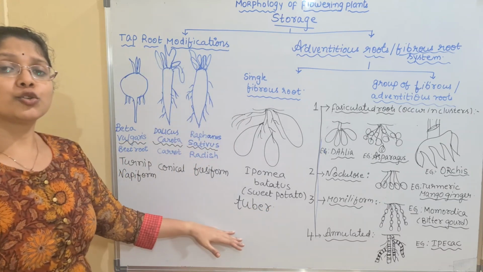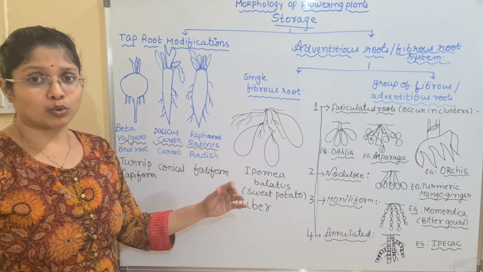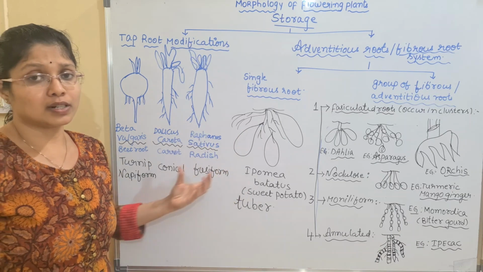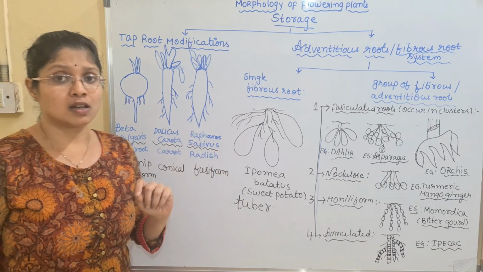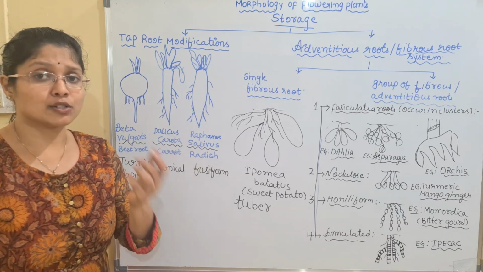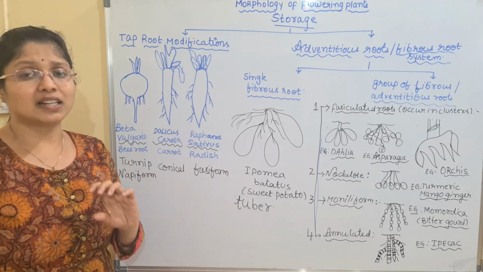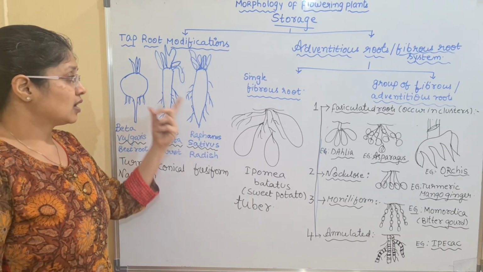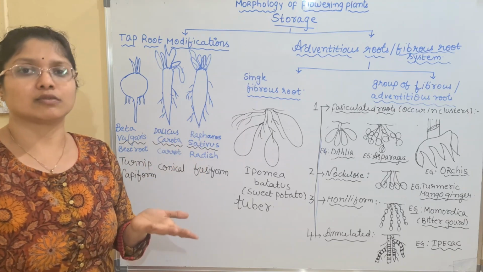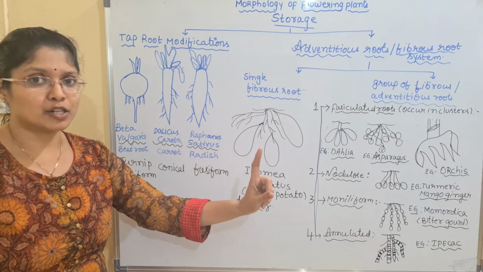Okay, so this tuberous root is mainly seen in the sweet potato. Sweet potato will have a single root which will give an appearance of a taproot. Many times this question has been asked, children. The single fibrous root, what is the example? That is sweet potato. But children are mainly confused with these terms. Even in the options you have carrot, beetroot and all, so you will be confused. So sweet potato is a modified single fibrous root.